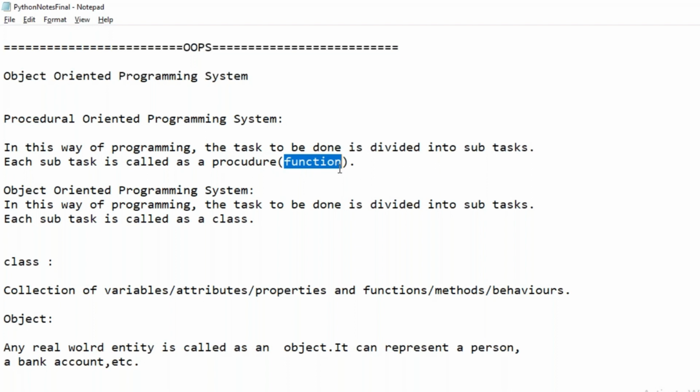But in object-oriented programming, the task to be done is divided into subtasks, and each subtask is called a class.